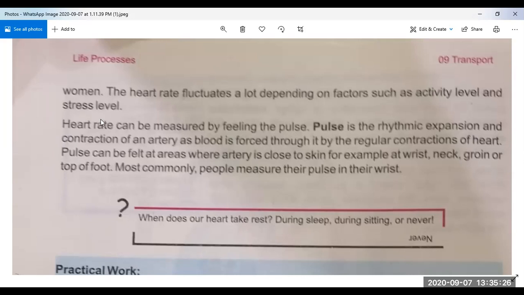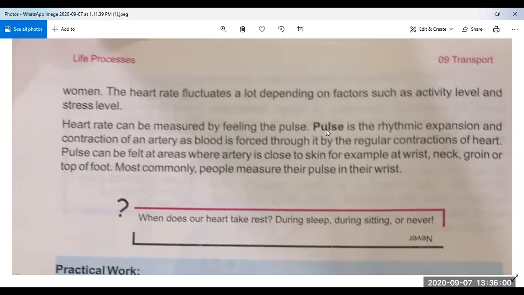Now we will discuss the pulse. Heart rate can be measured by feeling the pulse. We know that normally men's heart beats 70 times per minute, and women's heart beats 75 times per minute. But now the question is, how can we measure the heart rate? For this, heart rate can be measured by feeling the pulse.